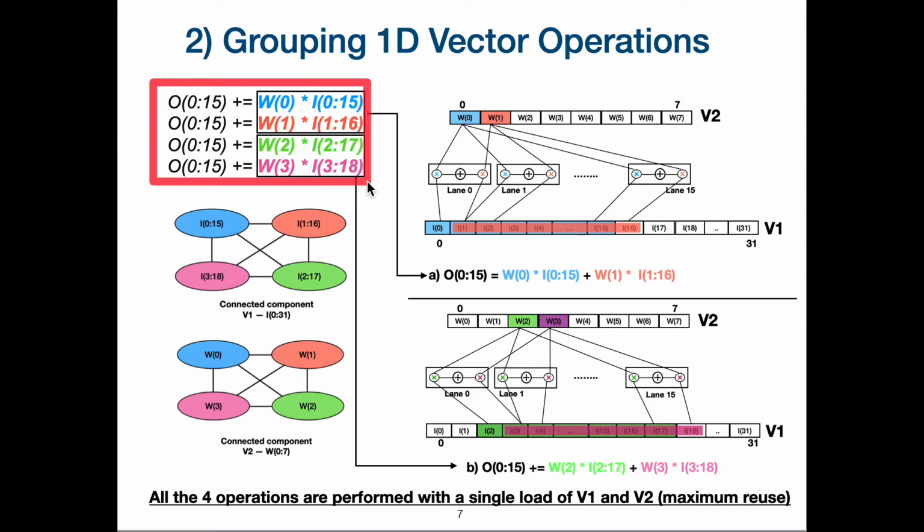We further divide each group into subgroups based on the number of columns available in the hardware. In this particular case, we have 2 columns and 16 lanes. Hence, the first two statements are executed in the first step and the remaining two statements are executed in the next time step collectively. Looking overall, all four operations are performed with a single load of input and weight data into the vector registers, exploiting the maximum reuse.